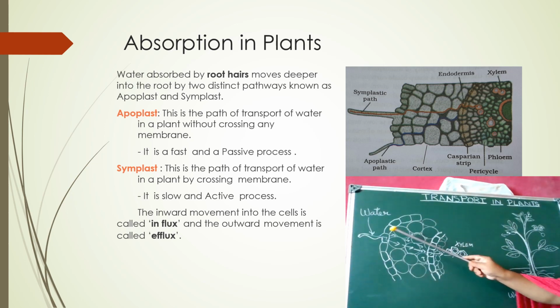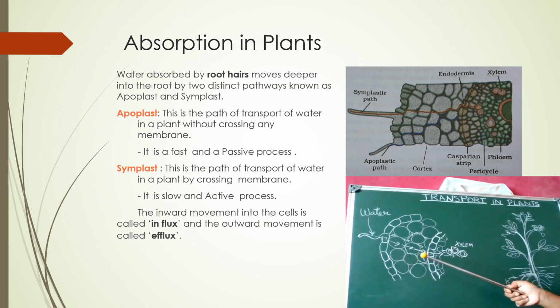Apoplast means the movement of water passing through the intercellular spaces without crossing any cell membrane. That means it does not enter into any cells. It just passes through the intercellular spaces, and finally it reaches the xylem. This process is very fast and passive, because no time is required to enter into the cells, so it can travel fast. And it is passive because it does not require any energy.